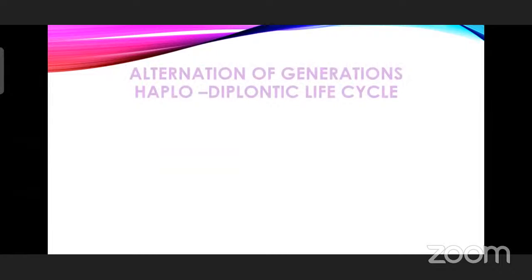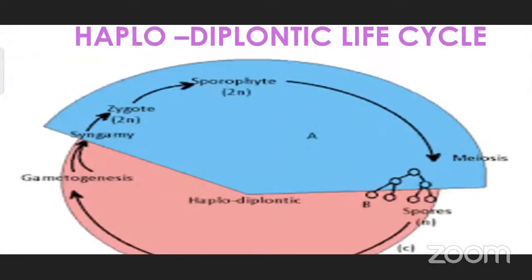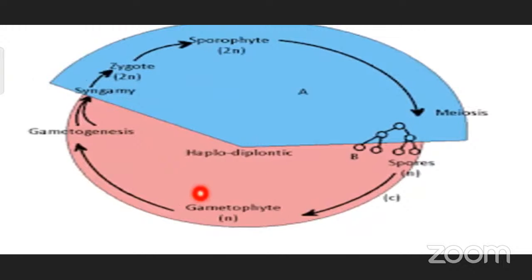Now, the next important thing, that is haplodiplontic life cycle. Haplodiplontic life cycle can be seen only in the bryophytes. Yes, the bryophytes, where you can see the gametophyte. The gametophyte is dominant and producing the male gamete, female gamete, and fertilization is taking place. Zygote is forming. This zygote is developing into a sporophyte, and that too, it will be present on the gametophyte only. It will be dependent on the gametophyte. Remember the foot, seta, and capsule, the sporophyte.